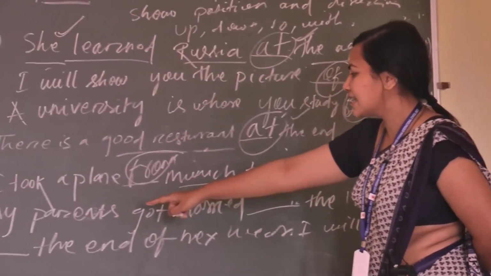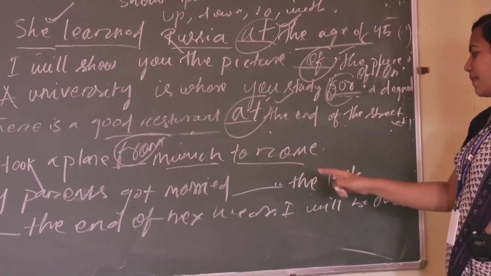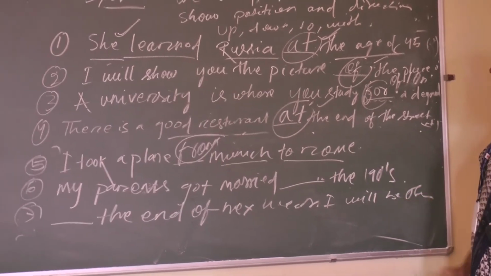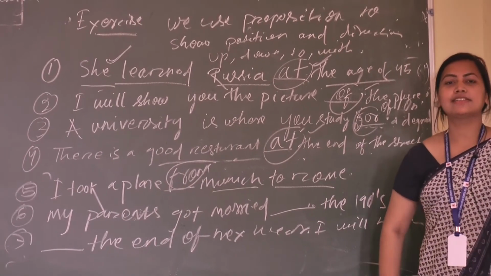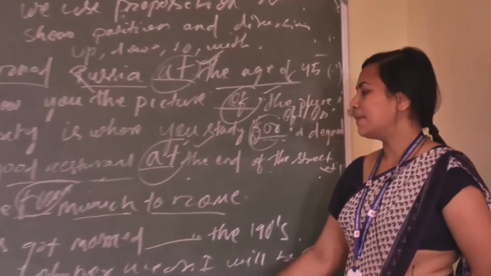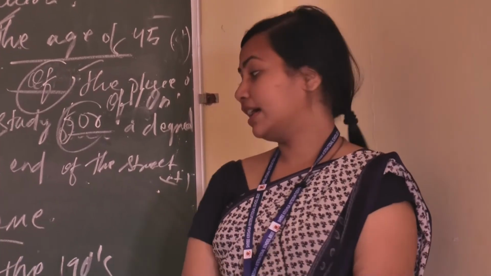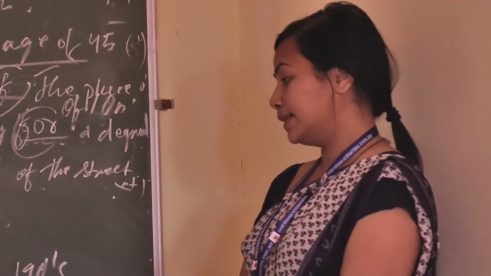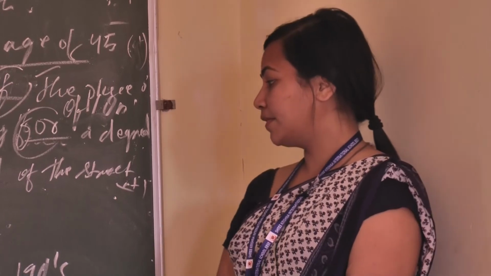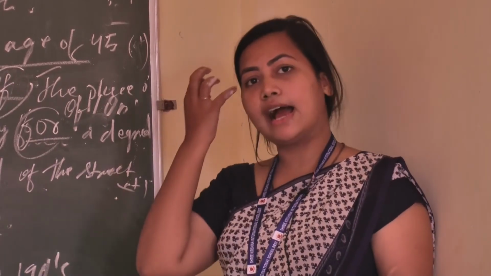Coming to the next example, my parents got married, dash the 90s. Who can tell me the answer? I know this one is a little bit confusing. You are confused about whether you will put in, on or at.